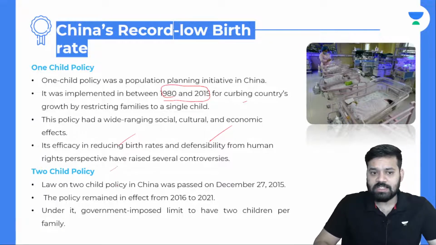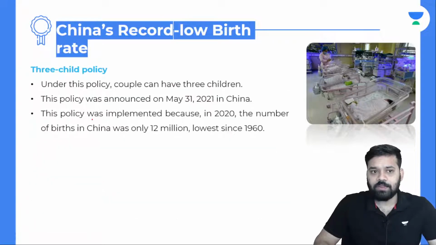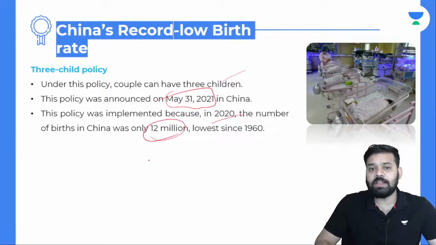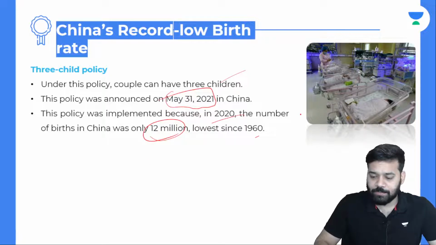About the two-child policy, the law on the two-child policy in China was passed on December 27, 2015. The policy remained in effect from 2016 to 2021. Under it, the government imposed a limit of two children per family. About the three-child policy, under this policy, couples can have three children. The policy was announced on May 31st, 2021 in China. It was implemented because in 2020, the number of births in China was only 12 million, the lowest since 1960.